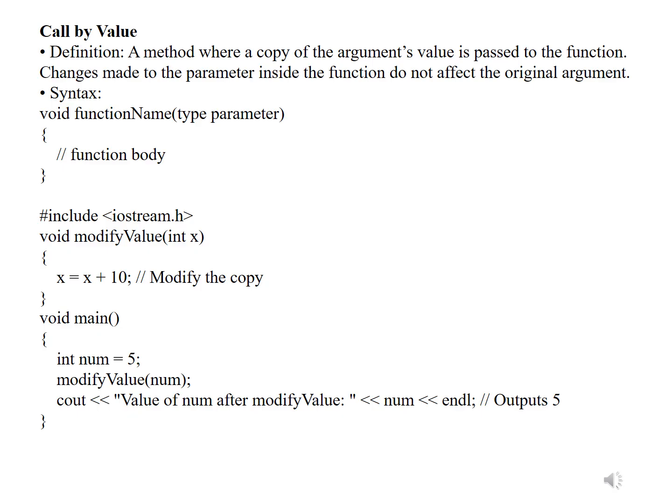Then in void main, int num = 5; modify_value(num); cout the value of num after modifying. The output will be 5 only, it doesn't change the value. 5 plus 10 is 15, but it doesn't return that value.